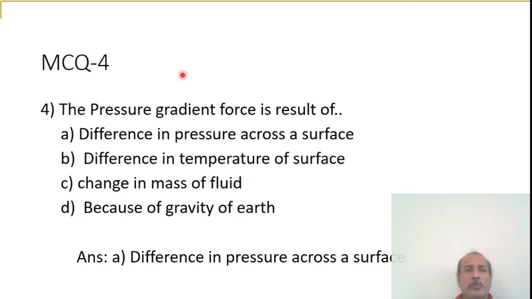Next, MCQ 4. The pressure gradient force is a result of? Already we know the definition: the difference in pressure across any surface is nothing but the pressure gradient force. Now refer to the options. The first option is the correct option. Second, difference in temperature, not applicable. Third, change in mass or weight, also not applicable. Fourth, D, because of gravity, also not applicable. The correct choice is difference in pressure across a surface. Answer is A.